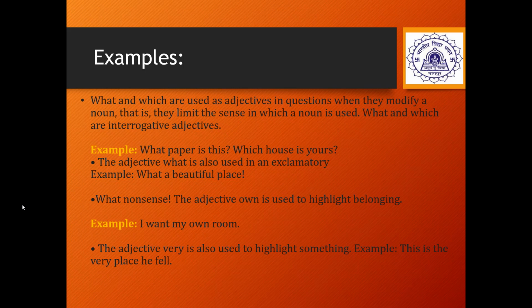And the adjectives are also used to highlight the belonging, the possession, that this particular thing belongs to me or belongs to some other person. I want my own room. So the adjective my is showing the possession or the belonging of the room. The adjective very is also used to highlight something. For example, this is the very place he fell. So they are highlighting that that was the place that person fell.